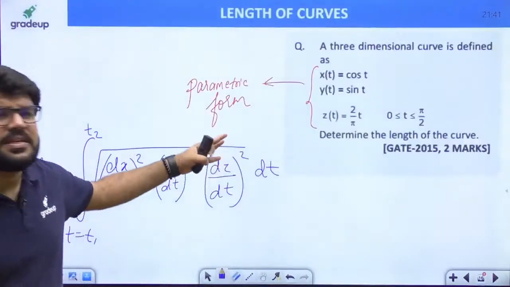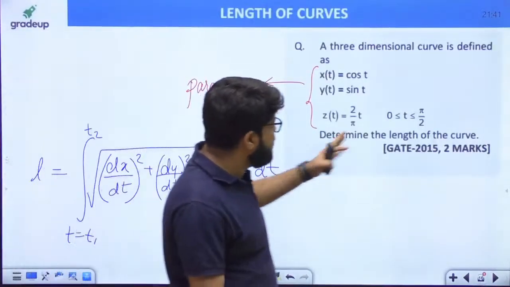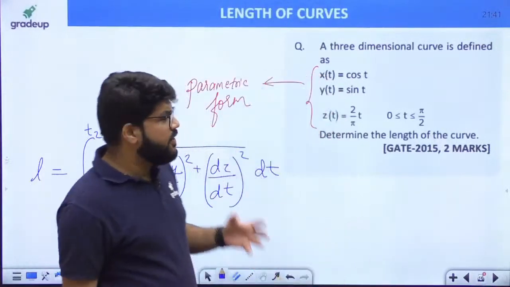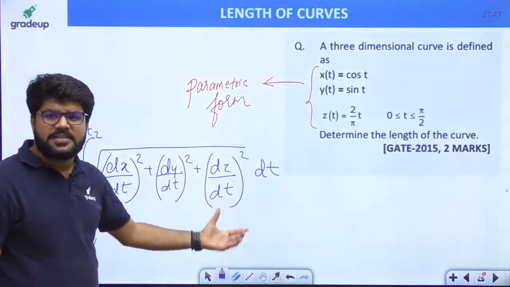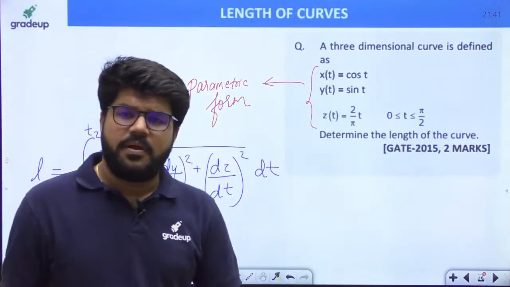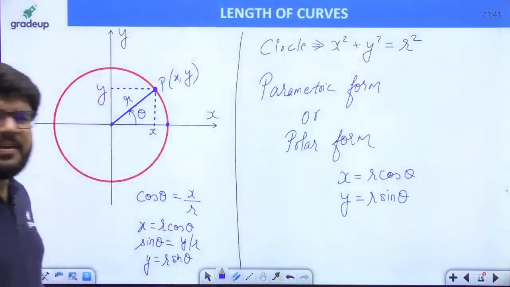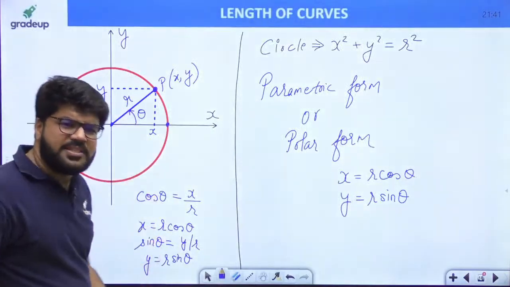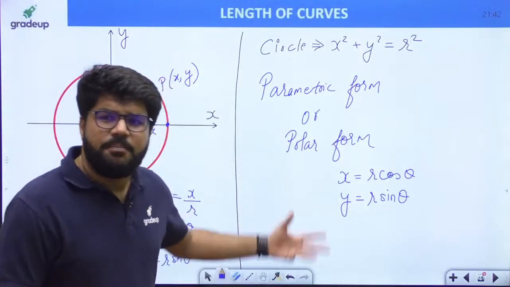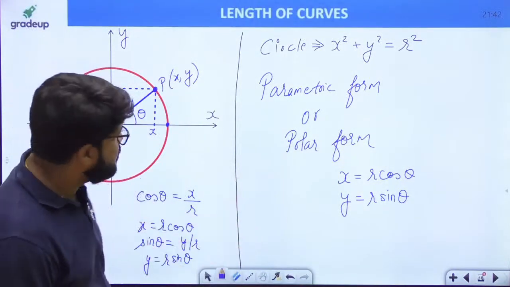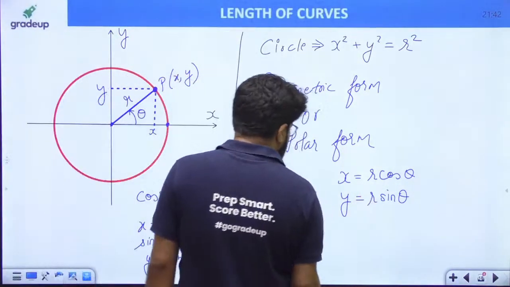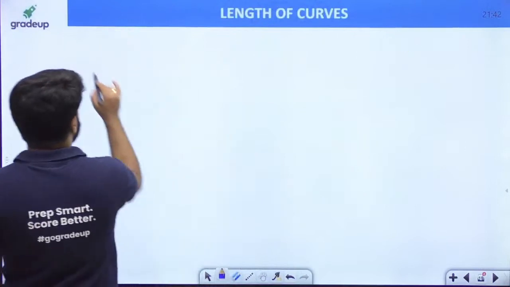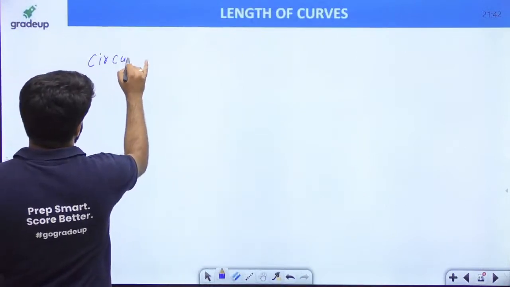Like in the previous question, which was a GATE question, we calculated the length of a given curve. The curve was given in parametric form, so I applied case number 3, parametric form. Similarly, this is one of your childhood calculations, everyone knows the length of a circle, but what is the reason behind that? We are going to calculate this. So what is the circumference of a circle?